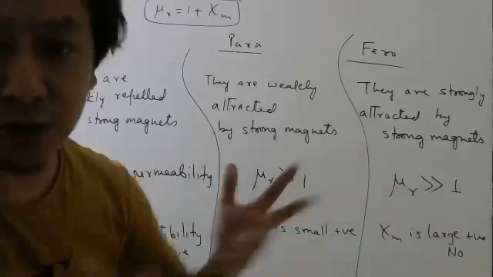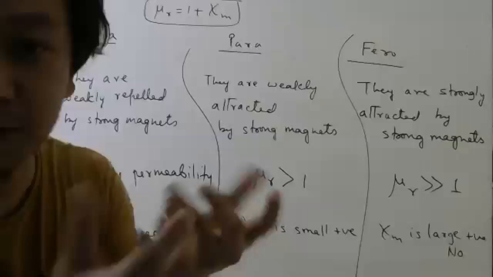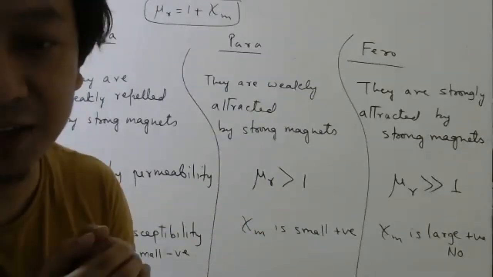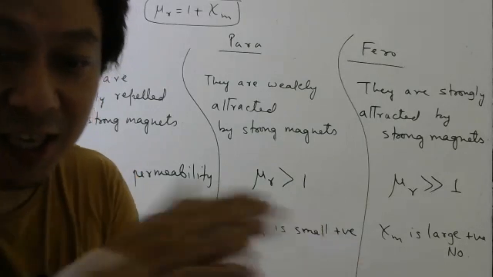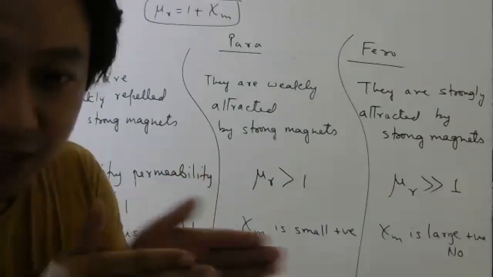For para and ferro, it is very easy because in para and ferro there are already dipoles. Atoms behave like magnetic dipoles, right? Those which have an odd number of electrons. So when you apply an external magnetic field, they will experience torque. Because of torque, they come in the same direction.